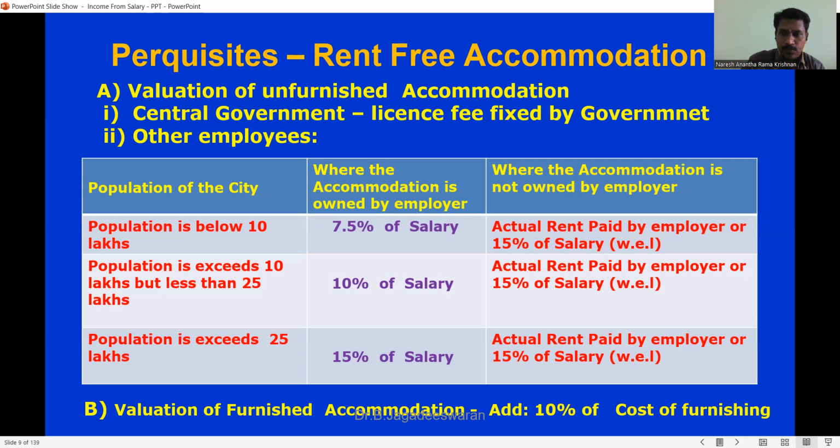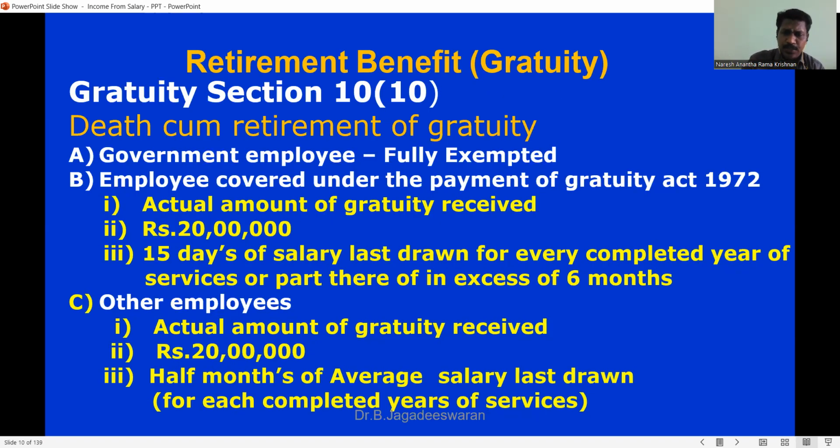Okay, coming to the next one, gratuity. Gratuity is nothing but a gift, a gratitude for an employee who works for many years in an organization. He will be eligible to receive gratuity, and the section falls under Section 10(10). Usually we have to calculate in two categories: if it is received by a government employee, and if it is received by a non-government employee. If it is received by a government employee, it is fully exempted. You don't have to pay tax to the central government. The income tax authority gives exemption for government employees for the receipt of gratuity.